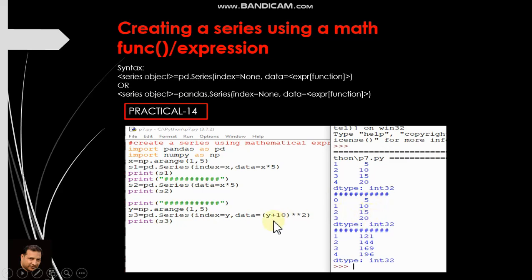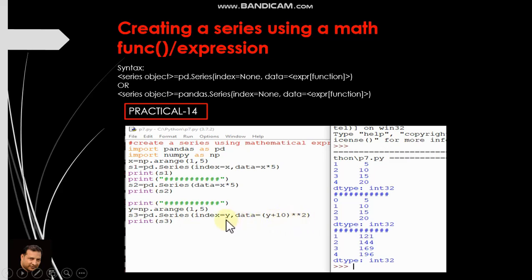One more example. Index is equal to y. Y again contains numbers 1, 2, 3, 4. And data is (y plus 10) to the power 2. It means this number raised to the power 2.